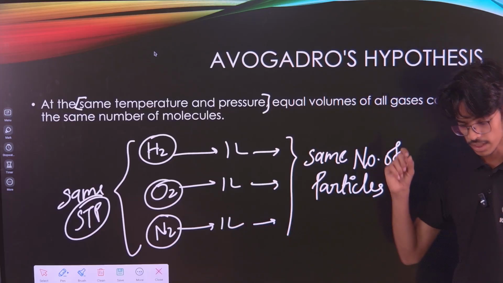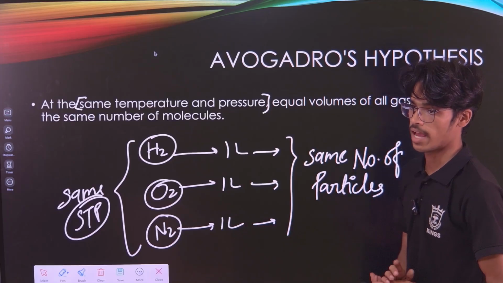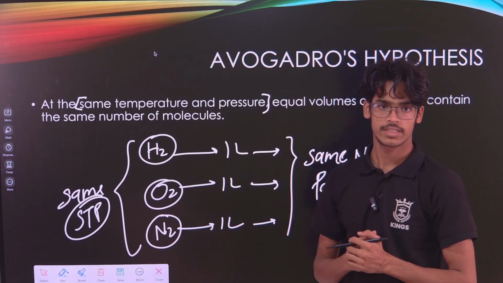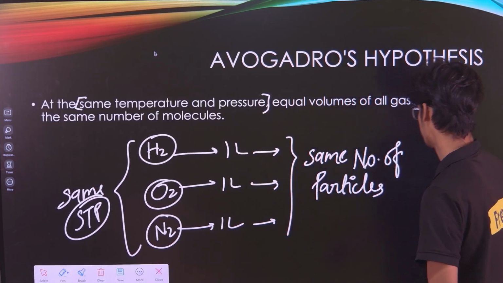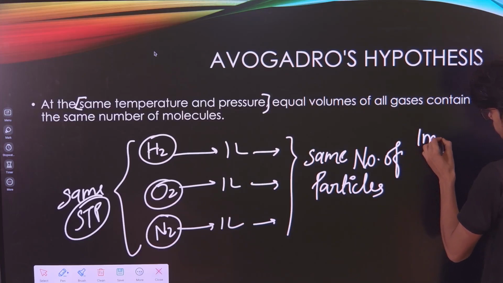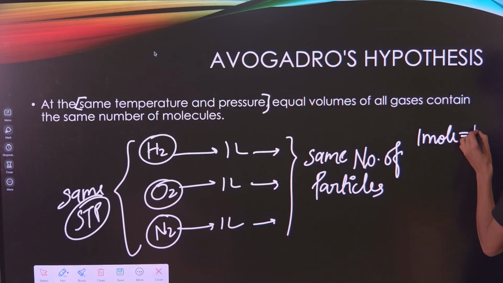And always remember, in 1 mole of any substance, how many particles are there? 1 mole is equal to Na number of particles.